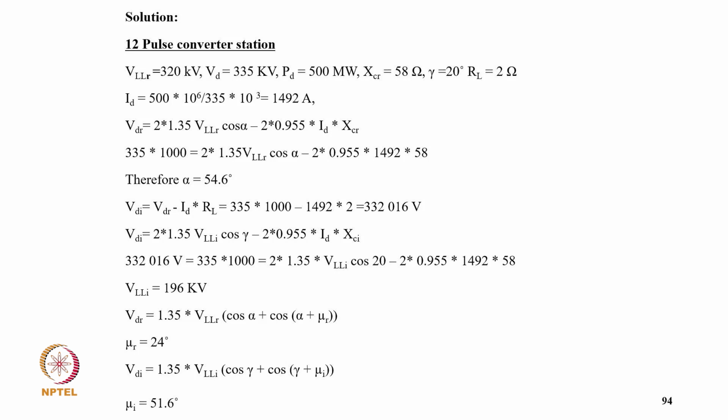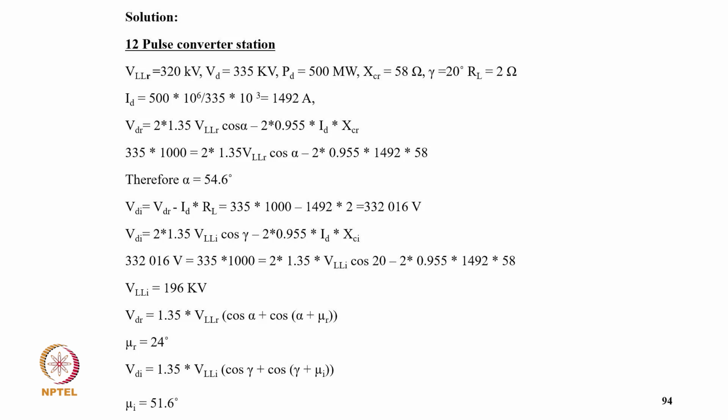So calculating ID, that is P upon VD, that comes 1492 ampere, and VDR equal to 2 into 1.35 VLR cos alpha minus 2 into 0.9 ID into XCR, putting value it comes alpha equal to 54.6 degree, and then VDI equal to VDR minus ID into RL, so it comes 332.016 volt or 332 kilovolt, and VDI equal to 2 into 1.35 VLI cos gamma minus 2 into 0.9 ID XCI.